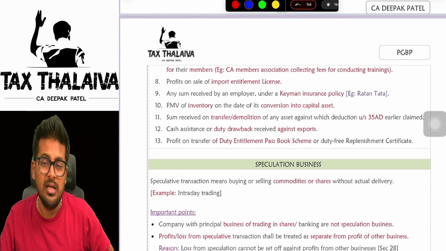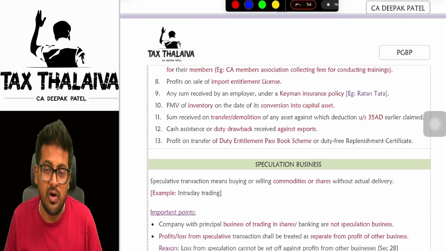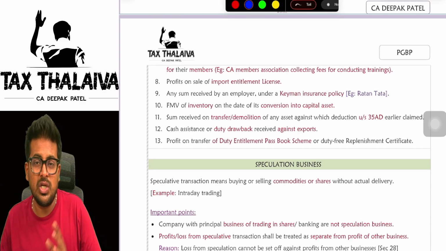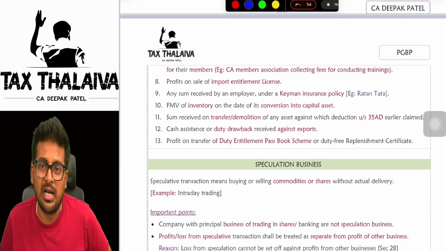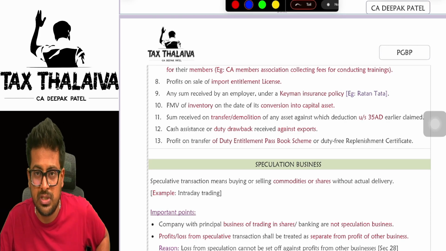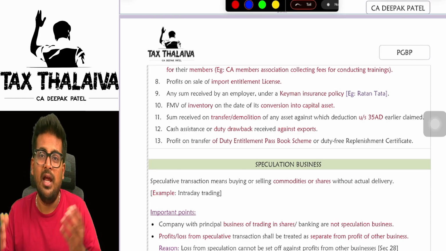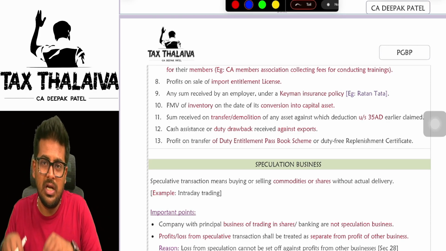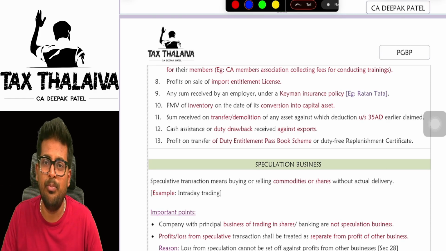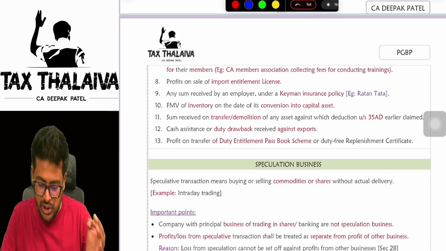Why should I import? Then I have the license. What should I do with this? There is another person who needs the import license so that he can import some goods. So I can sell this import entitlement license to someone and he can import goods. So whatever amount I will receive from him for selling the import entitlement license will be taxable under the head